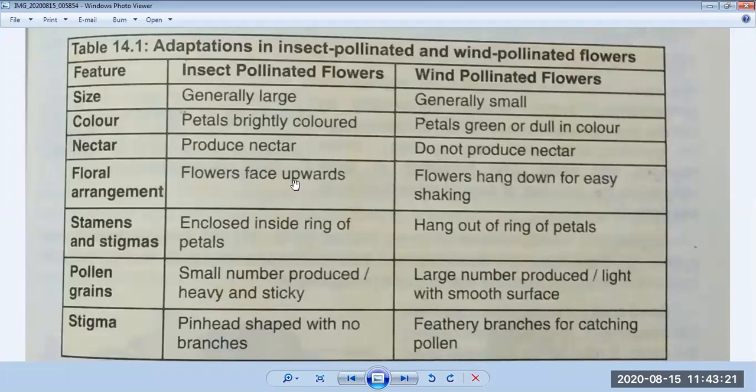Okay, now come to the next part. This is floral arrangement. Floral means how flowers are arranged in this part of a plant. So flowers face upward. In insect pollinated flowers, their faces are upward. But in wind pollinated flowers, flowers hang down for easy shaking.